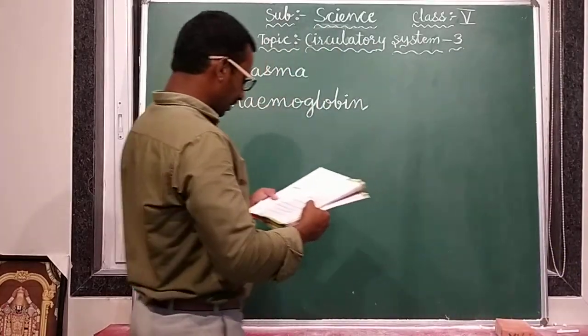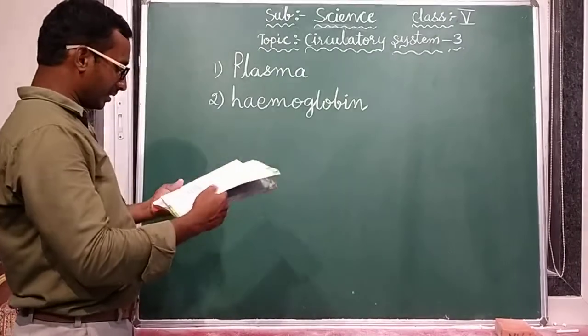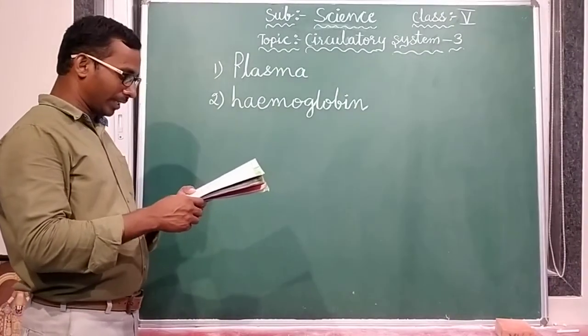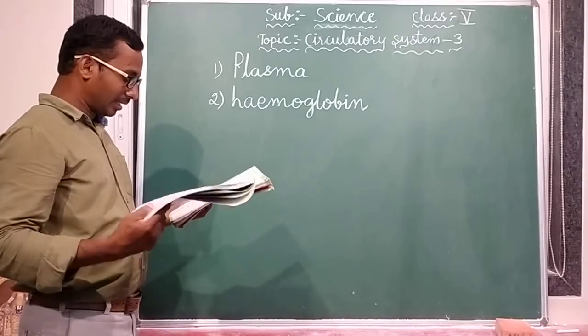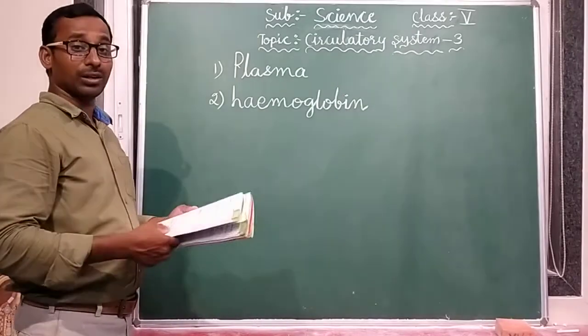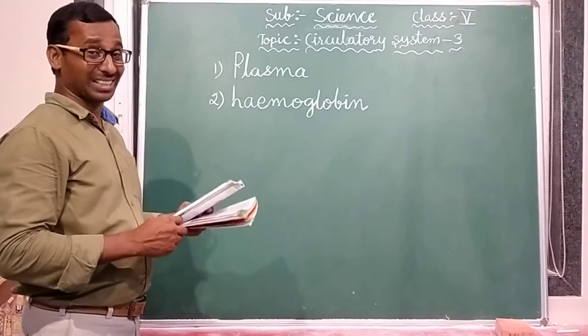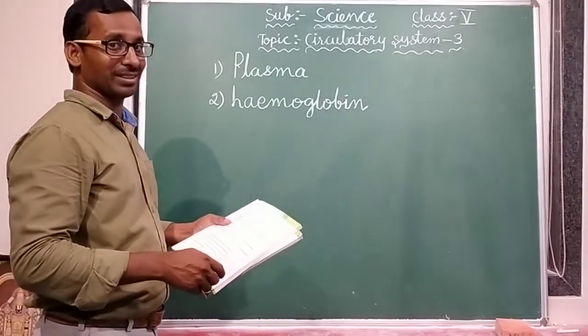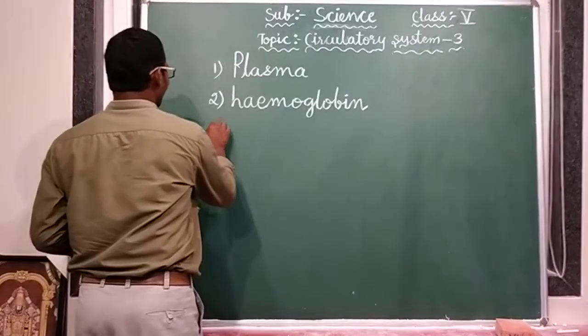The third one is C1. The white blood cells help the body to fight against different dash. What is that? Fight against diseases.